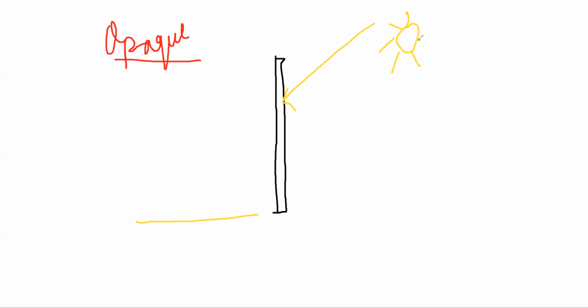If any metal is there, metal also does not allow light to pass through, so they are opaque substances. And brick also. So what examples did you get? Metal, please note it down, brick, and wooden door or window.